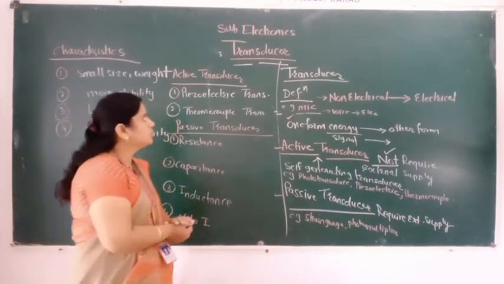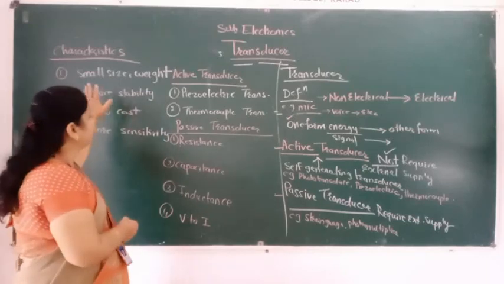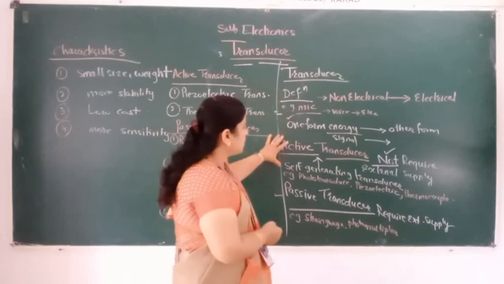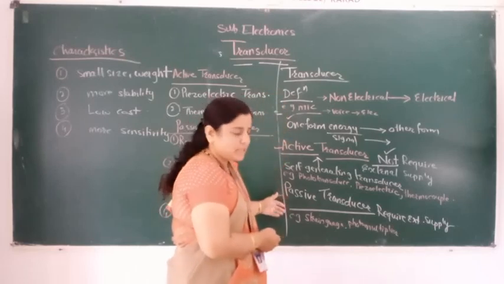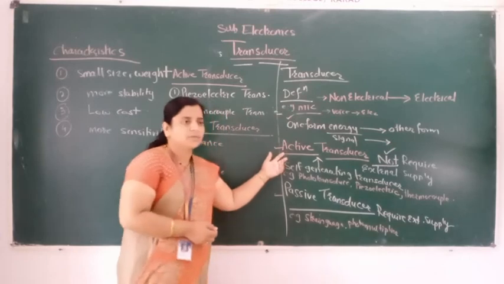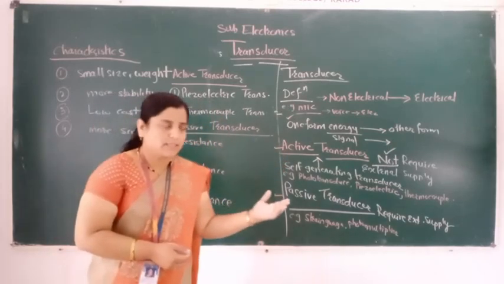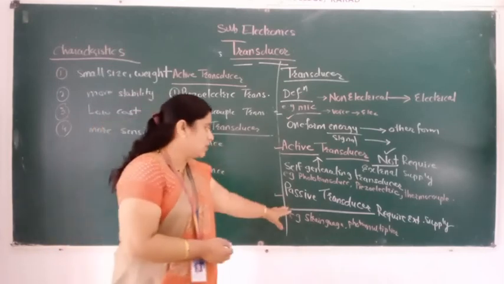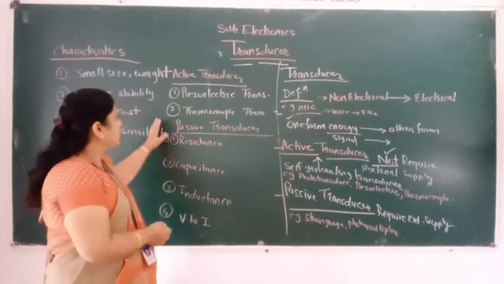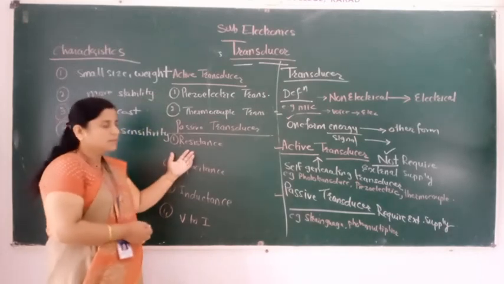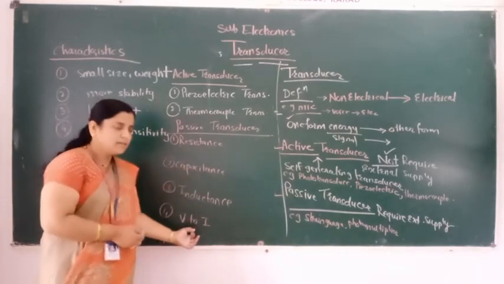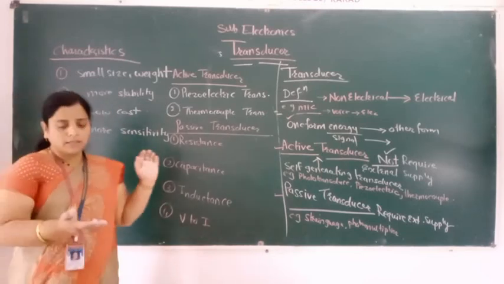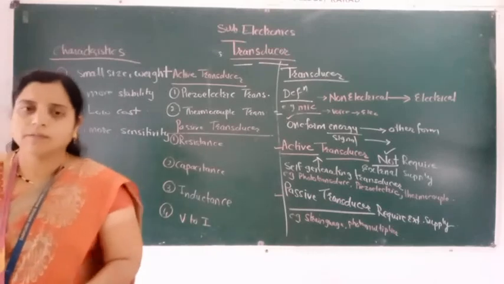So today only remember what are the major elements of the transducer, what is the definition of transducer, the main two types of transducer, active and passive transducer. The one which does not require the external signal is called the active transducer, which requires the external signal is called the passive transducer. We classify it according to resistor, capacitor, inductance and voltage to current transducer. These are the characteristics of the transducer. Take a snap of this and we will stop it here.